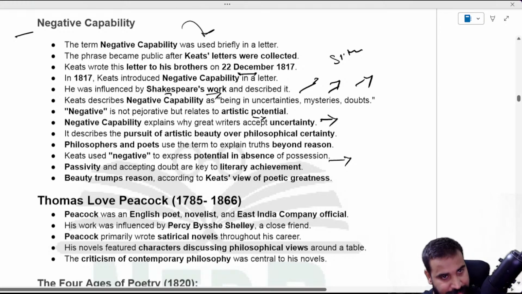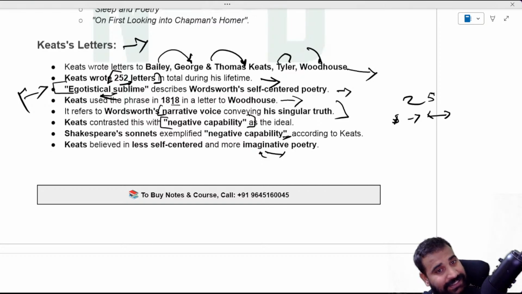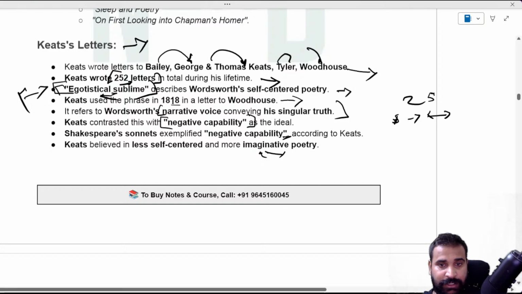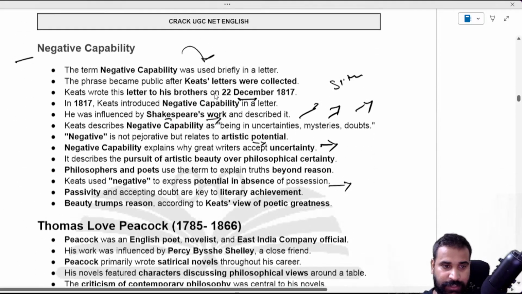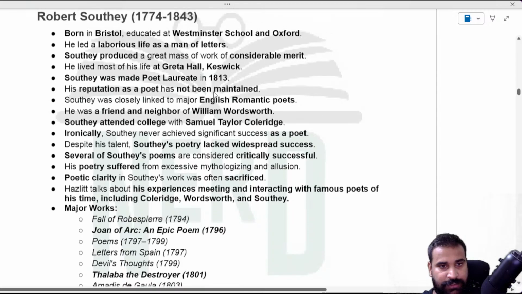So he not only introduced negative capability, but also egotistical sublime. Very important. They have asked questions on it, right? And then let's go back. We were talking about Southey.